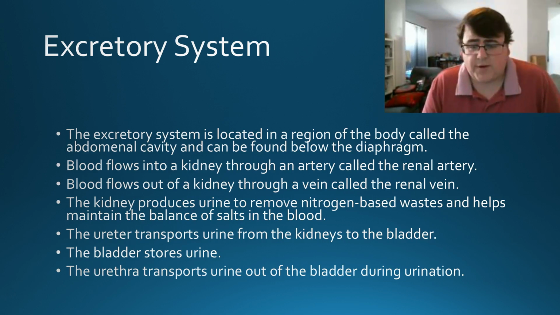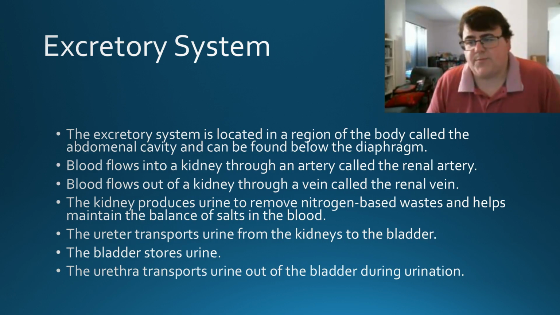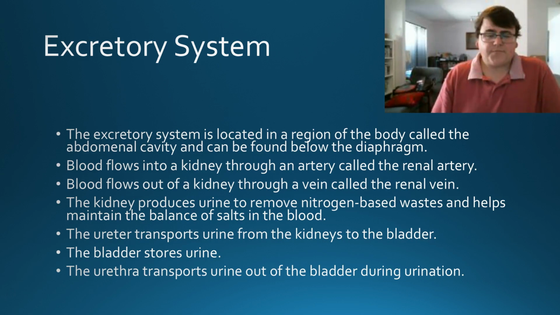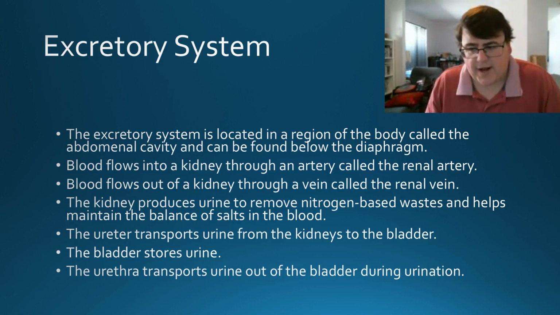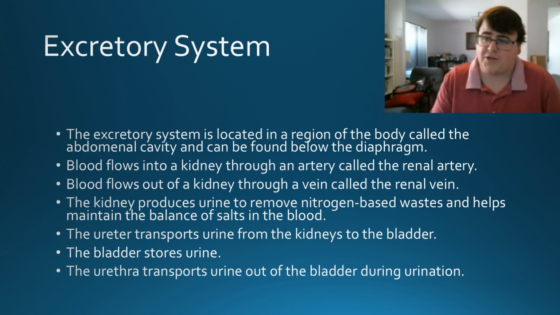But arteries always take blood away from the heart, artery A, and veins always bring blood back to the heart, and you can think of the V as an arrow pointing to the heart. So the renal artery is bringing blood from the heart to the kidneys, and the renal vein is taking blood from the kidneys back to the heart.